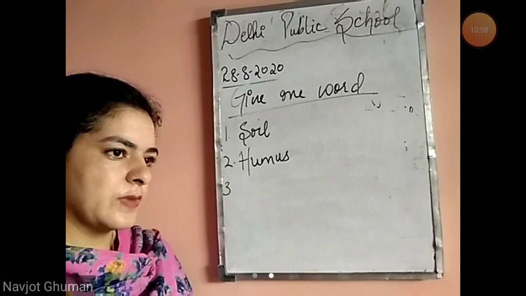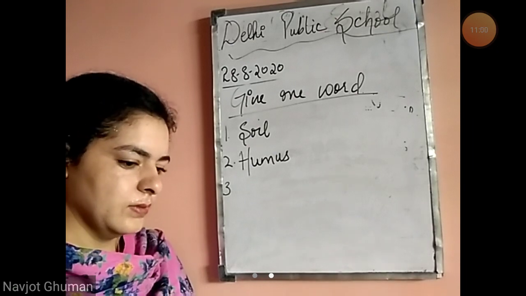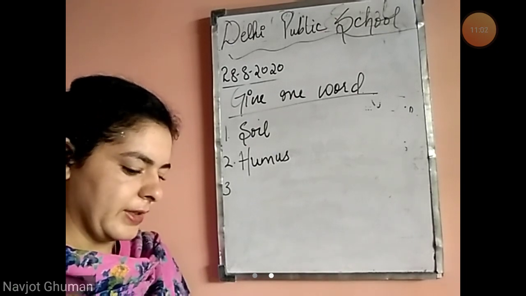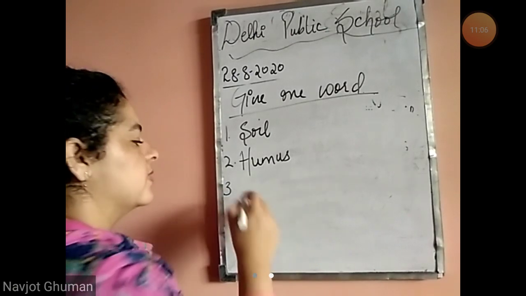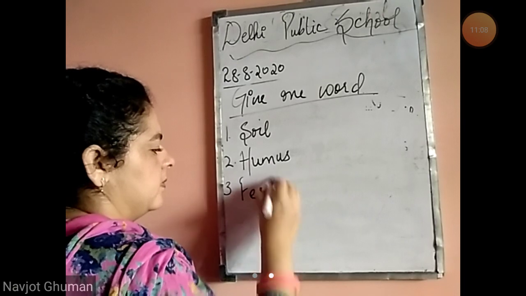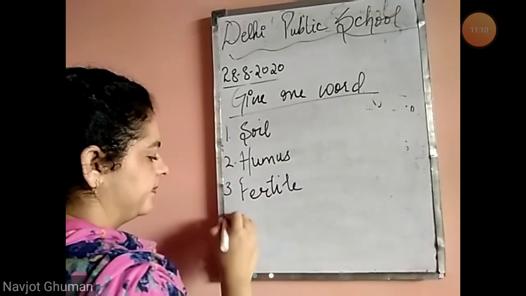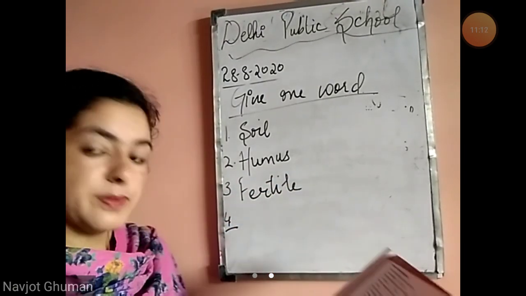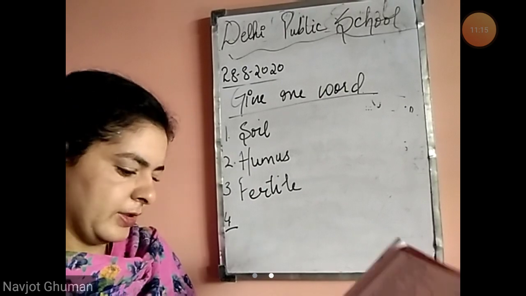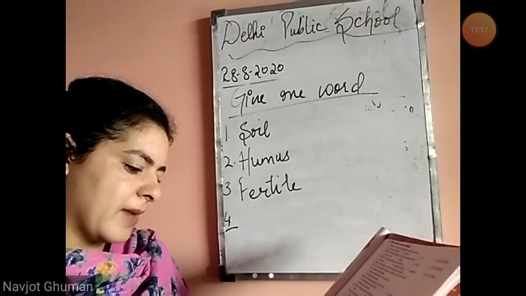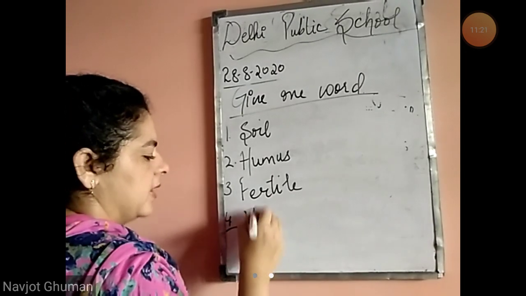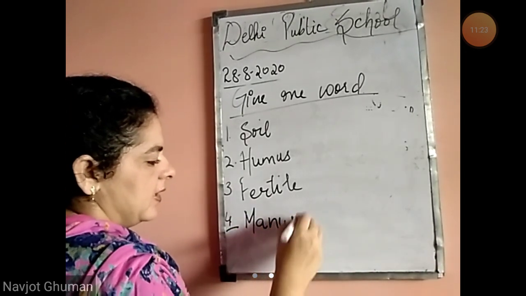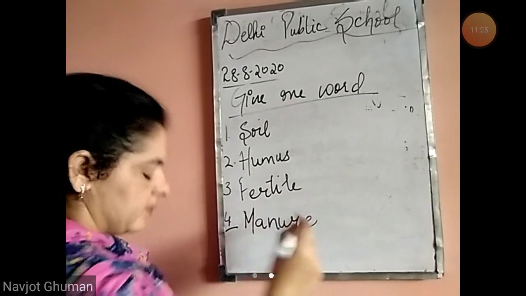Which type of soil do crops grow well in? We have not read types of soil. So crops grow well in fertile soil, in which manure is added. Things added by farmers to make soil fertile. Which are the things to make the soil fertile? That is manure.